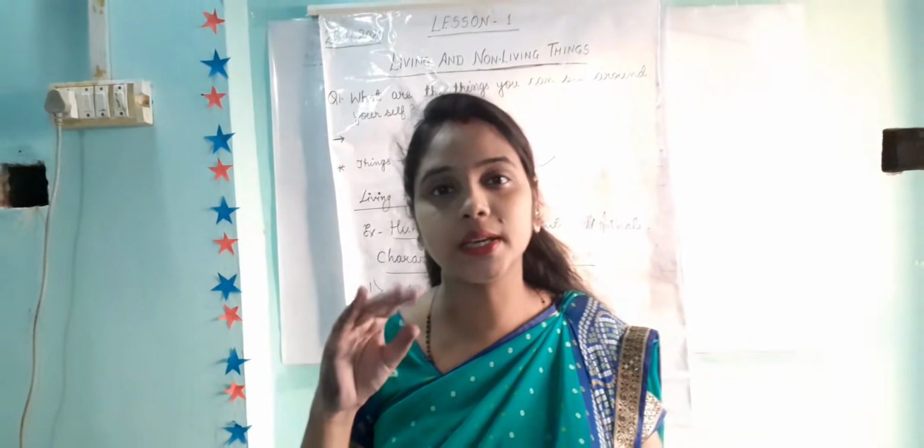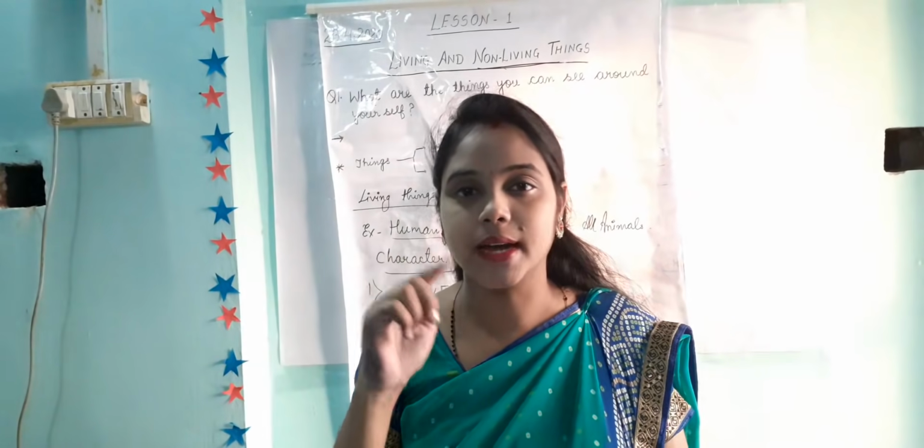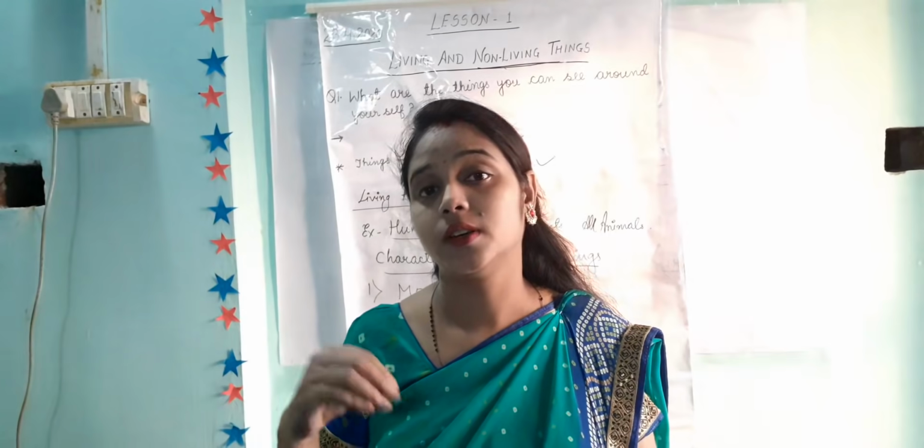Then in the rainy season, you can see many small animals like earthworm, snail, snake. How are they moving? They move on the ground, or they crawl along the ground.